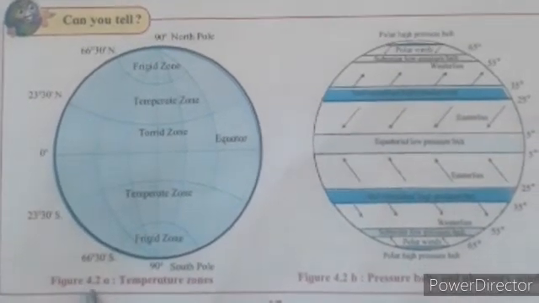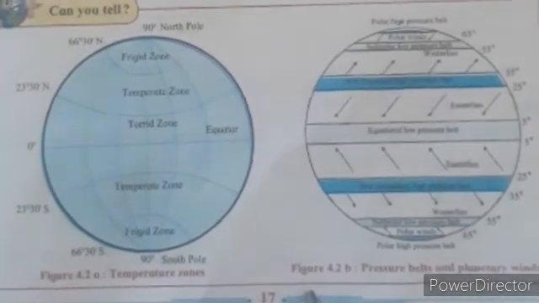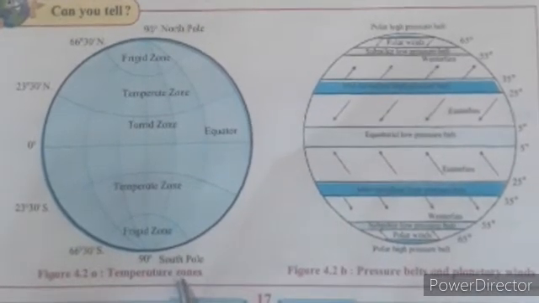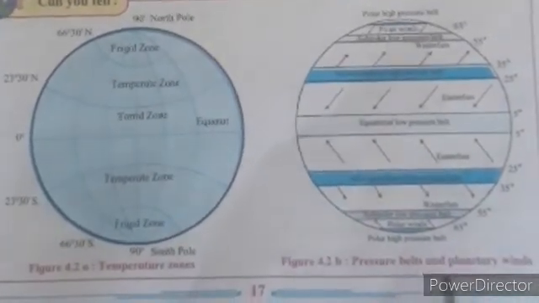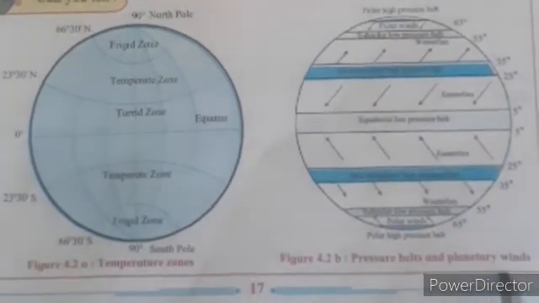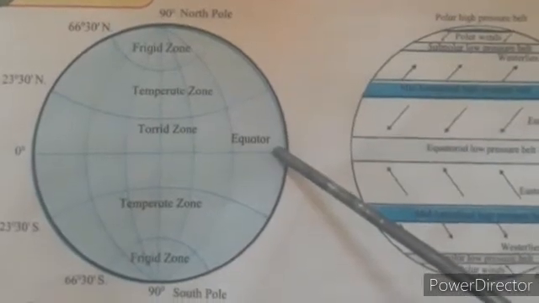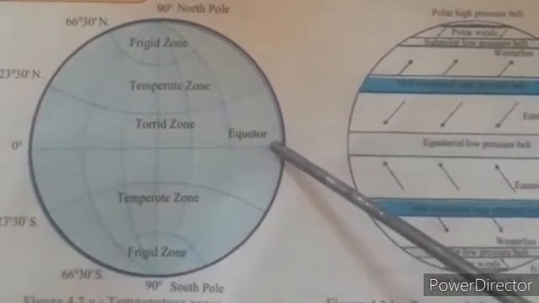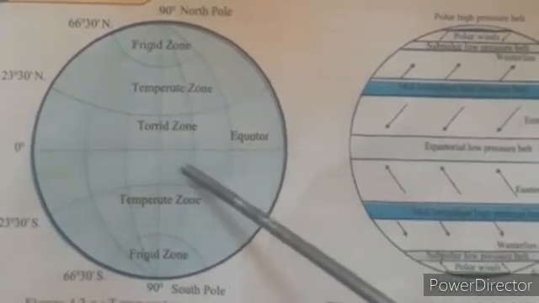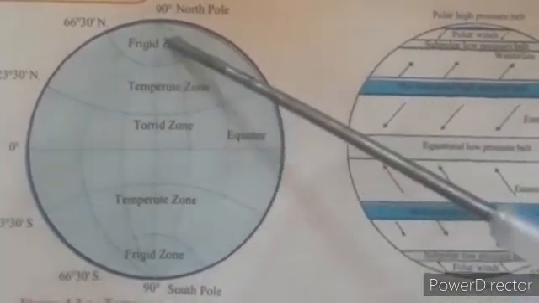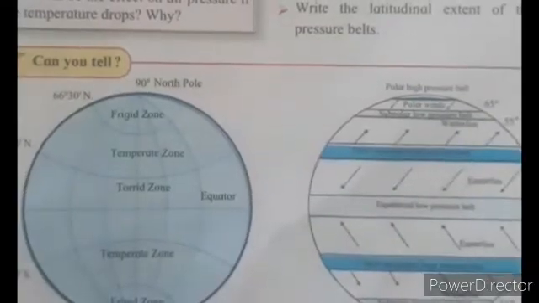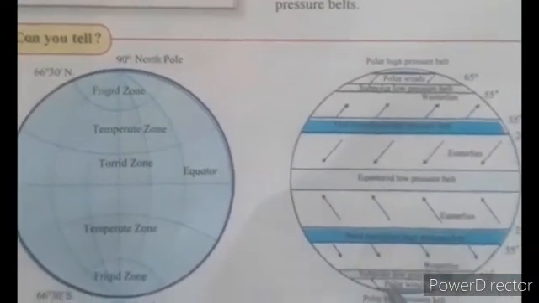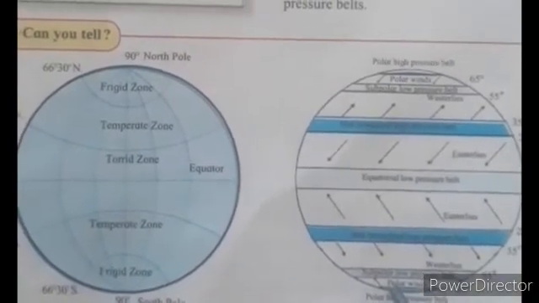Let's see figure 4.2a and figure 4.2b. It shows temperature zones, pressure belts and planetary winds. The heat received from the sun is uneven in different regions. Hence, the distribution of temperature is uneven from the equator to the poles. Temperature zones and pressure belts are interrelated to each other. Interrelated means they have a close relation.